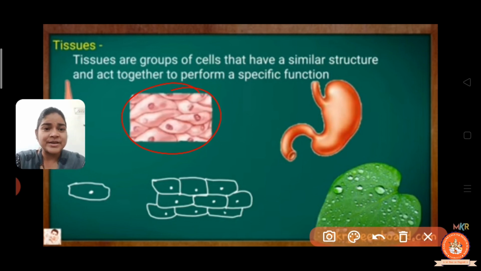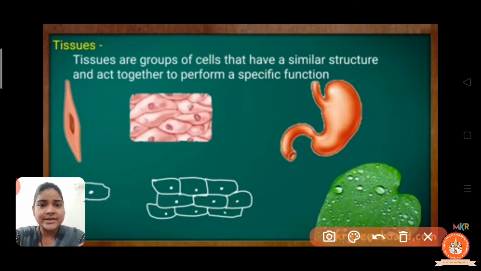For example, that is given in the figure, so through the diagram you can easily understand the entire process, right? Here one cell is given to you.